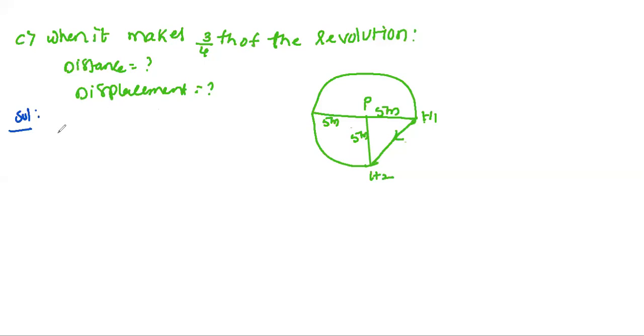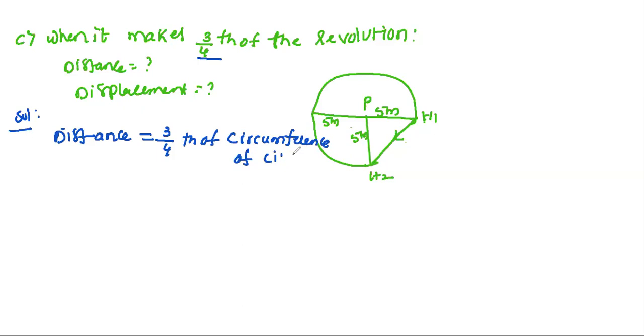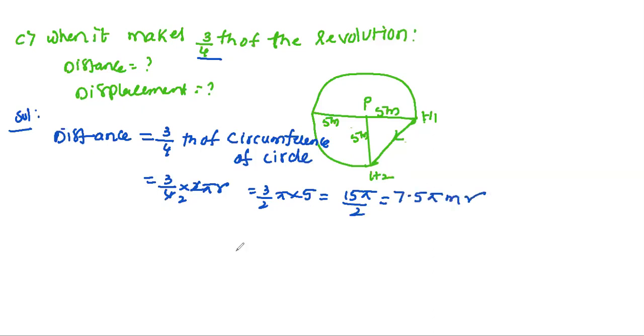So our solution is: distance traveled by the horse is how much? 3 by 4th of the circumference of the circle. We know the circumference of the circle is 2 pi r. So 2 ones are 2, 2 twos are 4, we'll get 3 by 2 into pi into r, where r is 5. We'll get 15 pi by 2, which is 7.5 pi meter. That is the distance we got.